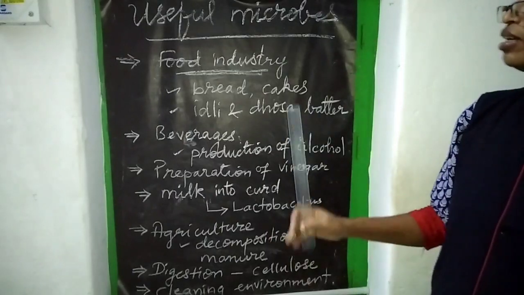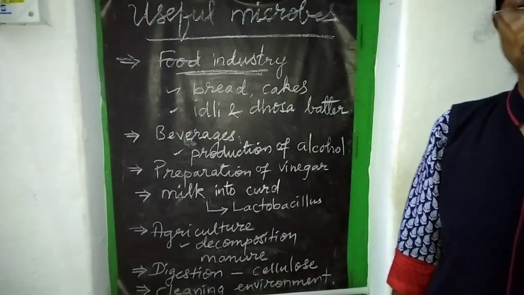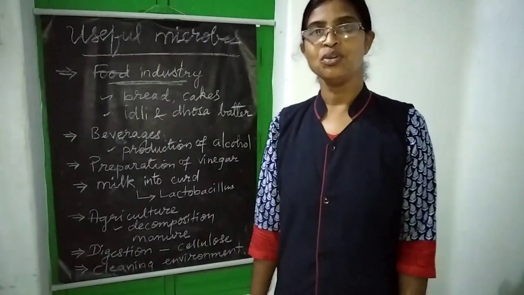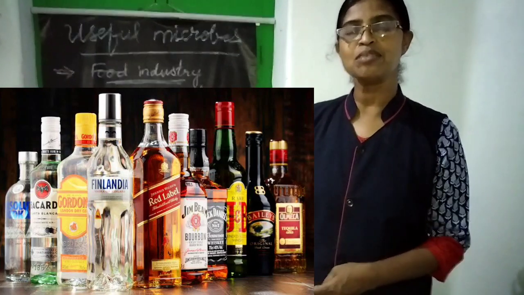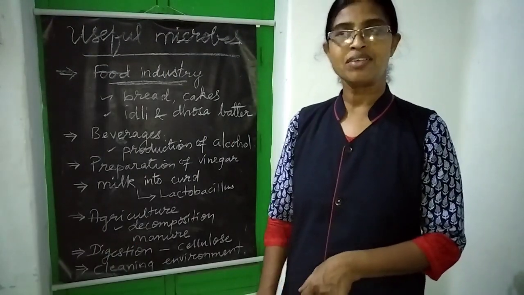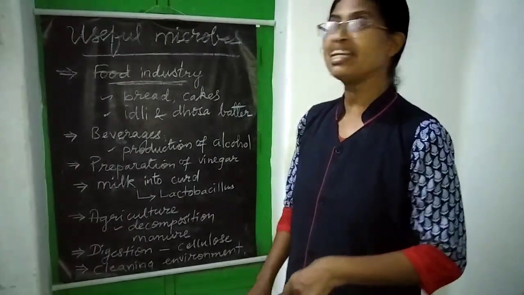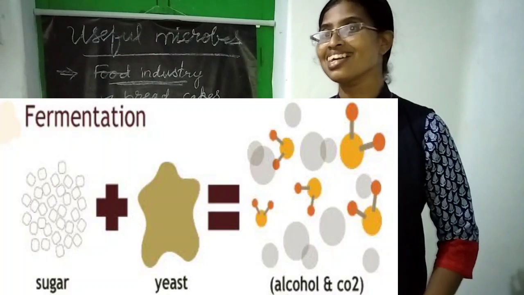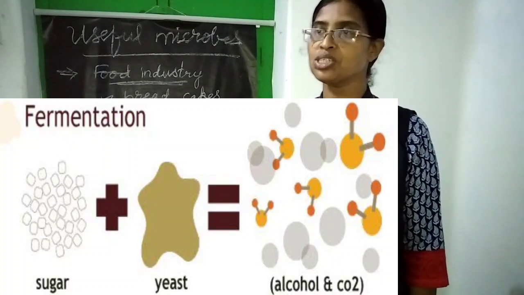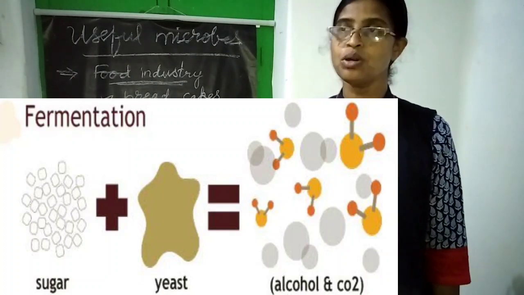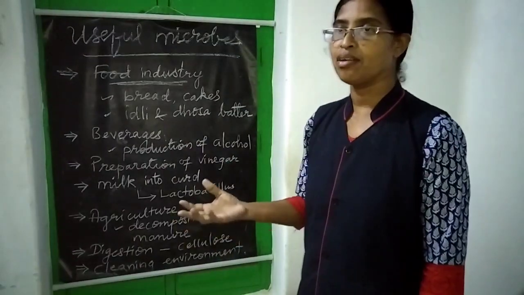Understand? And then the next very important field is beverages, right? Alcohol production. For the production of alcohol, microorganisms are used, especially yeast, which plays a very important role in the fermentation process. So what do you mean by fermentation? Fermentation means conversion of sugar into alcohol, right? That means conversion of carbohydrate into alcohol. So it is very clearly done by the yeast.